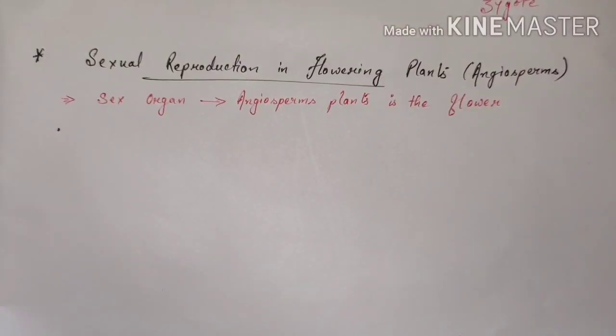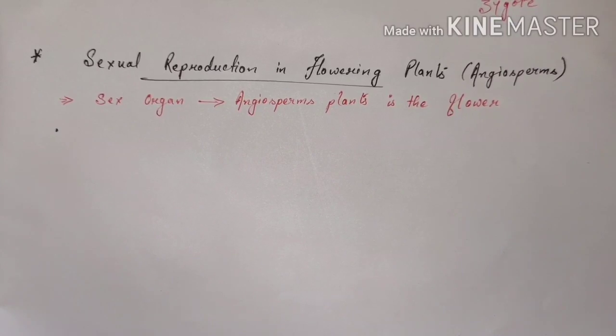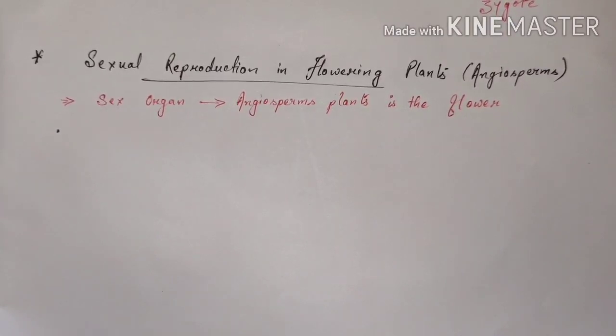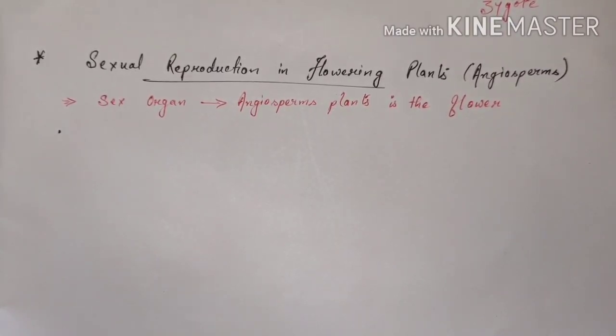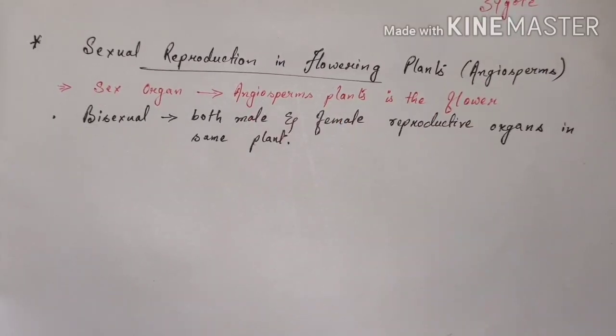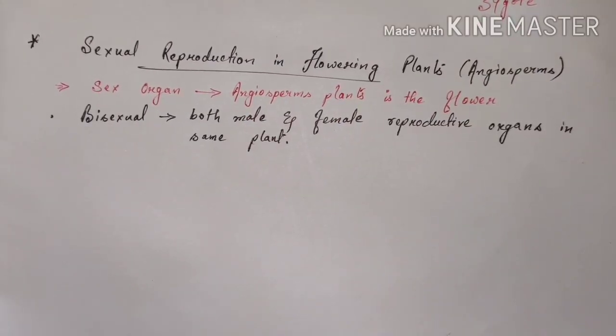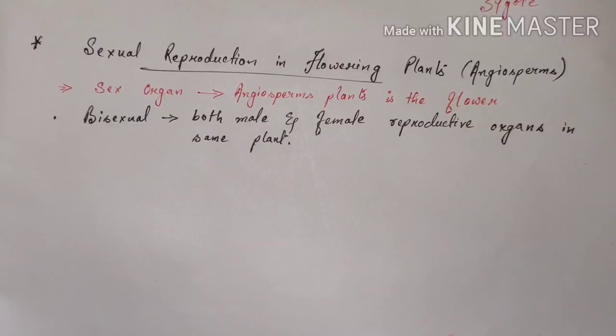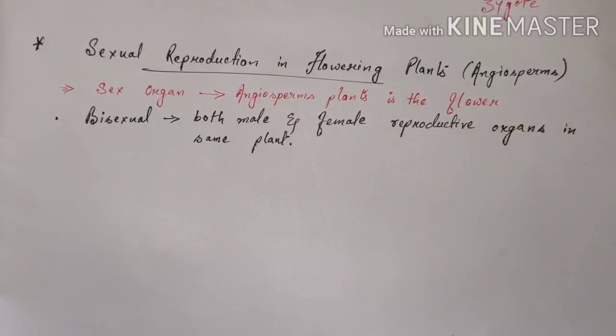We will begin with the sexual reproduction in flowering plants. The flowering plants are also known as angiosperms, and in angiospermic plant, the main sex organ is its flower. Most of these plants are bisexual. Bisexual means the male and female reproductive organs lie in the same plant.